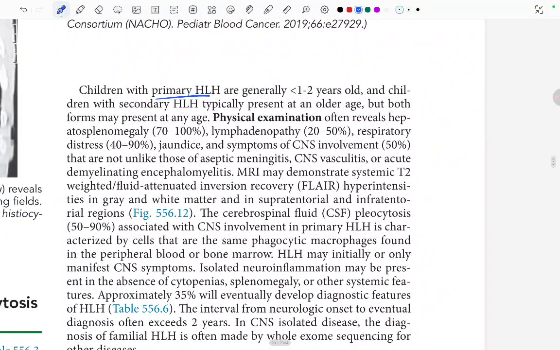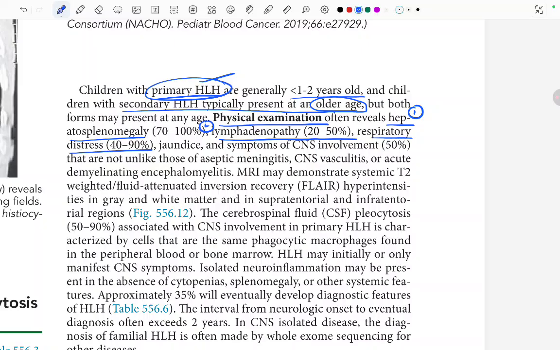Children with primary HLH are generally less than 1 to 2 years old, and children with secondary HLH typically present at an older age. But both forms may present at any age. Physical examination often reveals hepatosplenomegaly in 70 to 80%, lymphadenopathy, respiratory distress in 40 to 90%, jaundice, and symptoms of CNS involvement in 50% that are not unlike those of aseptic meningitis, CNS vasculitis, or acute demyelinating encephalomyelitis.